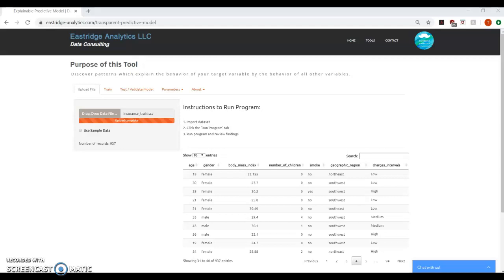This is the cutting edge of rules-based machine learning for classification. This tool provides users with extremely accurate predictions with a concise explanation for every prediction.